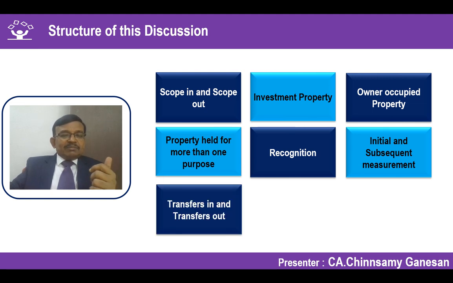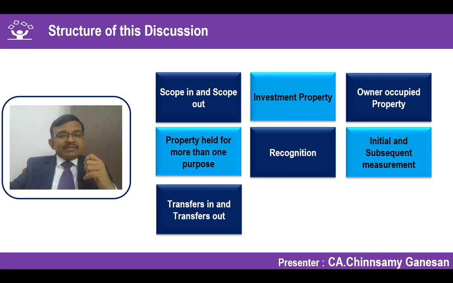There is always a possibility that once I have concluded certain items as investment property, there is no guarantee that it will be retained in the same category. There may be a change in circumstances where the management decides to convert an investment property into owner occupation.